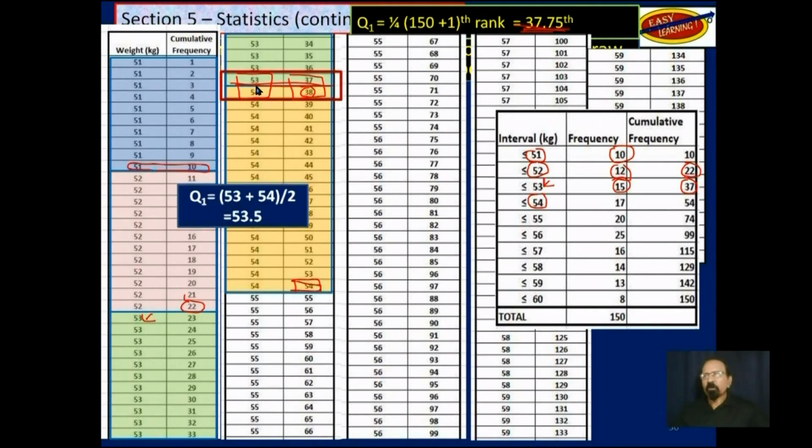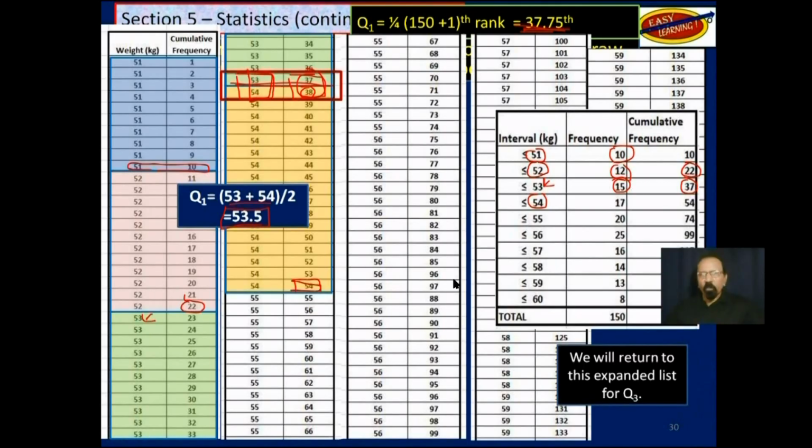And therefore, we will find the mean of 53 and 54. This, not the 37 and 38. That just gives you the location. And that is 53.5. That is Q1. We will return to this expanded list to find Q3 shortly.